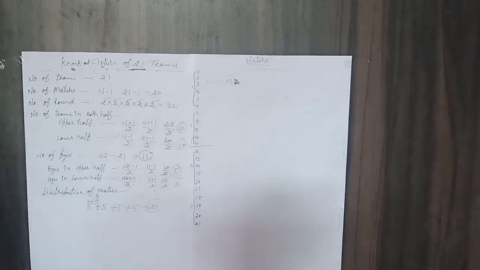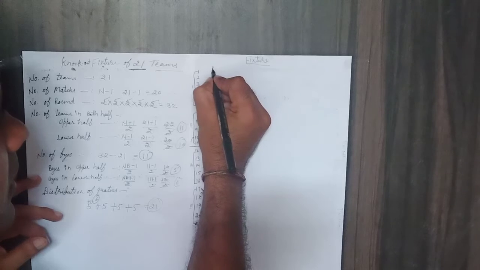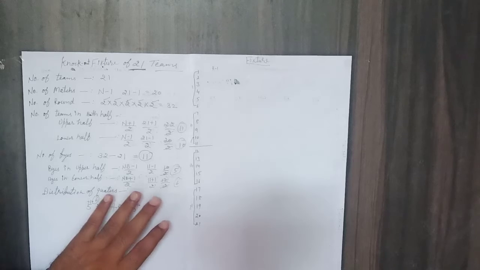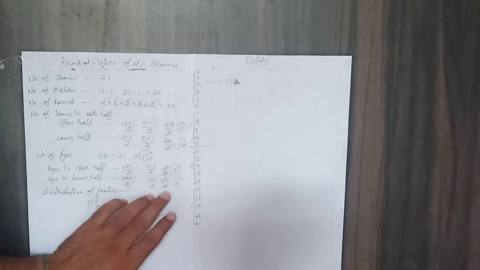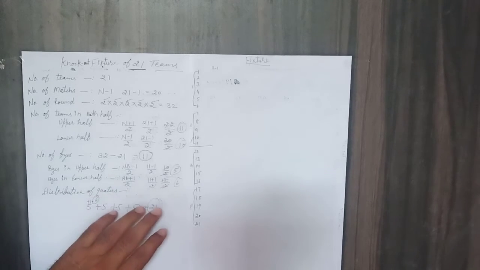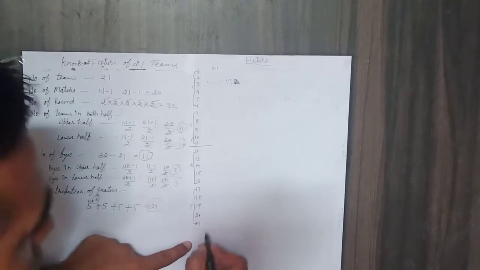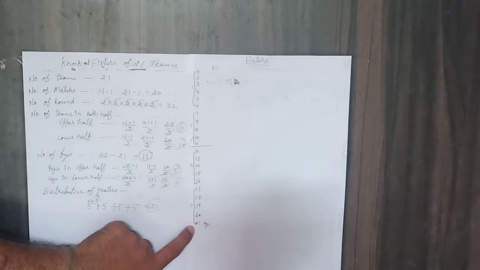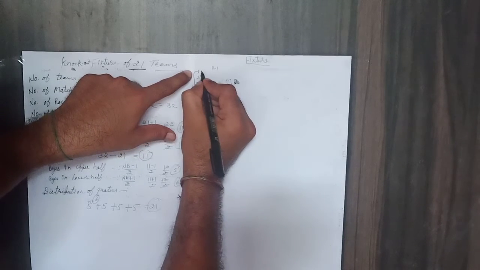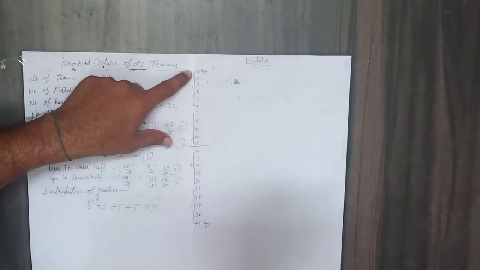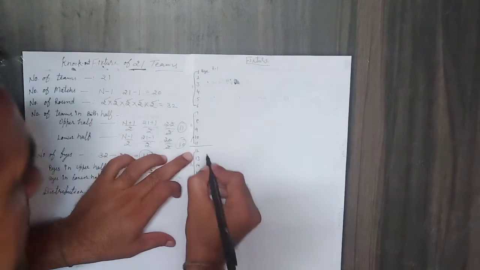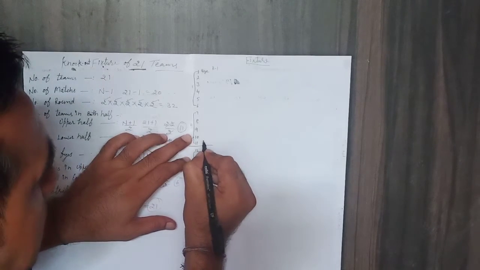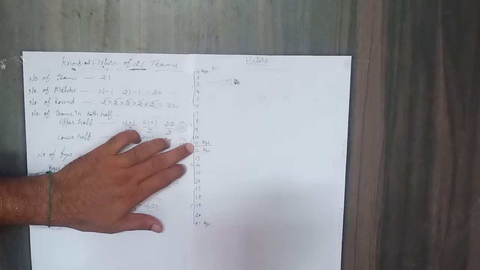After that, rounds. We will start from round number 1. In the first round, before that, we will distribute the byes. How many byes will go into the upper half and lower half. So the first bye will go to the last team of the lower half. The second bye will go to the first team of the upper half. The third bye will go to the first team of the lower half, and the fourth will go to the last team of the upper half.